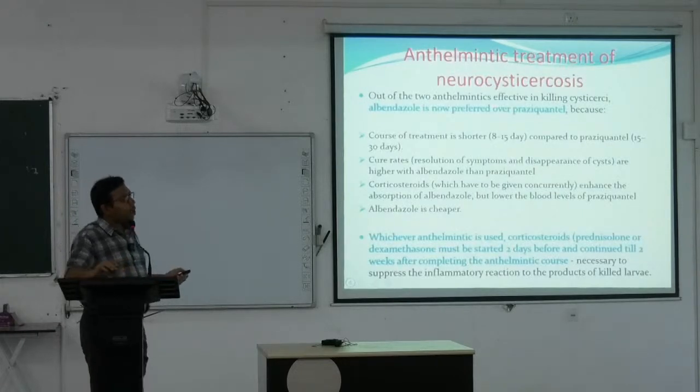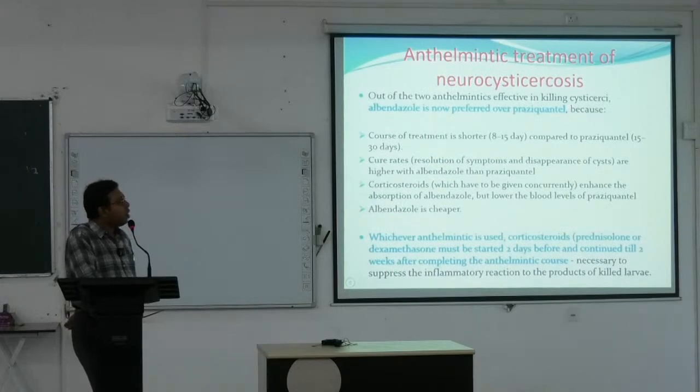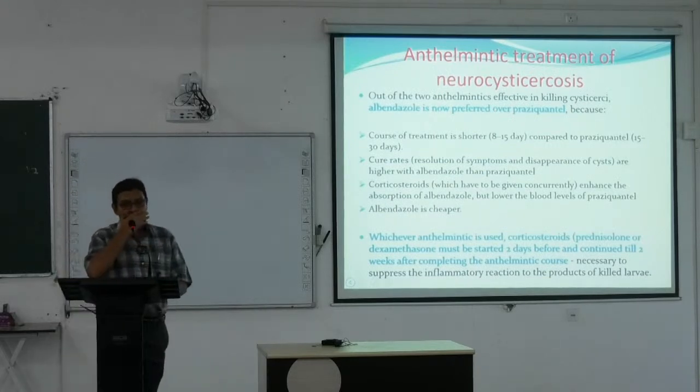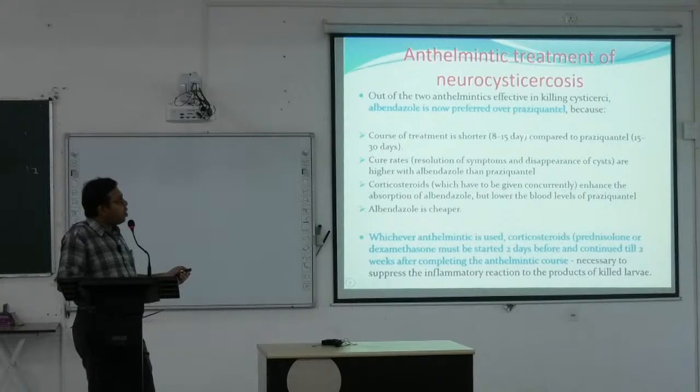Now anthelmintic treatment of neurocysticercosis, what I am talking about. This is a dangerous condition that can also lead to death. One of two anthelmintics is effective in killing cysticerci. Albendazole is now preferred over praziquantel. Already we have seen praziquantel is another drug that can be effective against this, but albendazole is of course preferred because the course of treatment is shorter. Only 8 to 15 days is required, while for praziquantel approximately 1 month is required. Cure rates are also higher. Resolution of symptoms and disappearance of the cyst will be more.